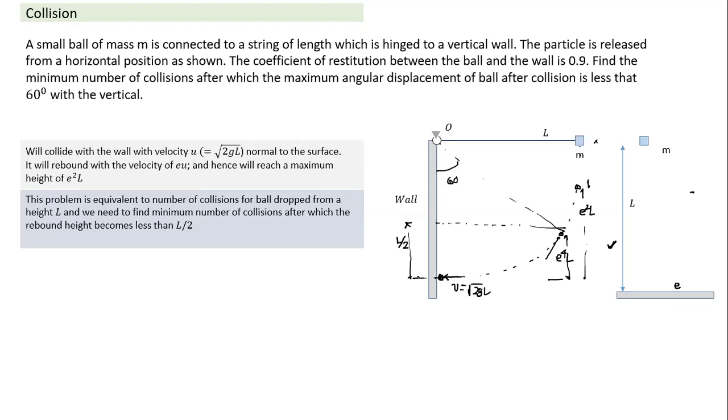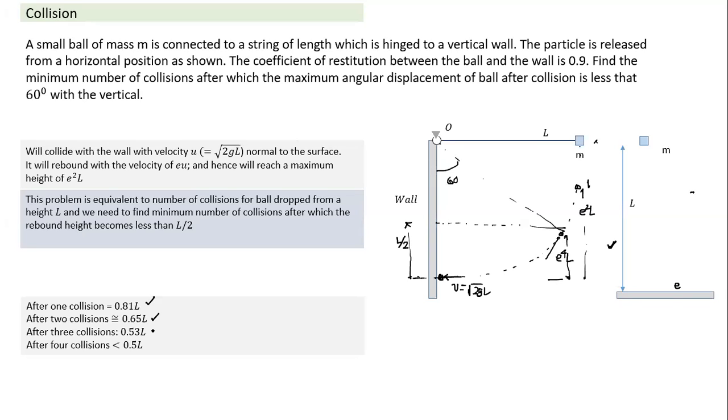Basically, we are using that L cos 60. So after one collision, what is the height it rises to? 0.9 square L. So that will be 0.81 L. Second time, after the second collision, this is also 0.81 into 0.81. Every time it is getting multiplied by e square. e square is 0.81. After the second collision, it will rise to a height of 0.65 L.